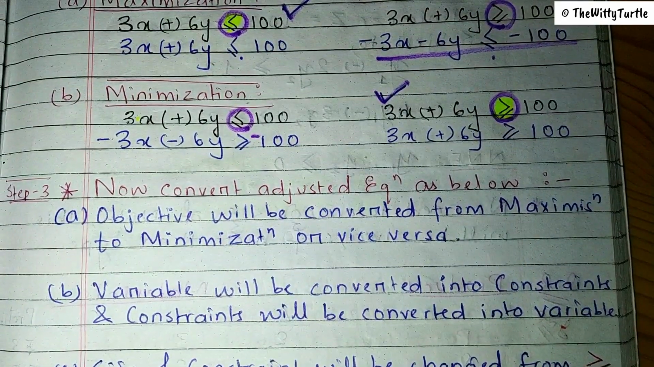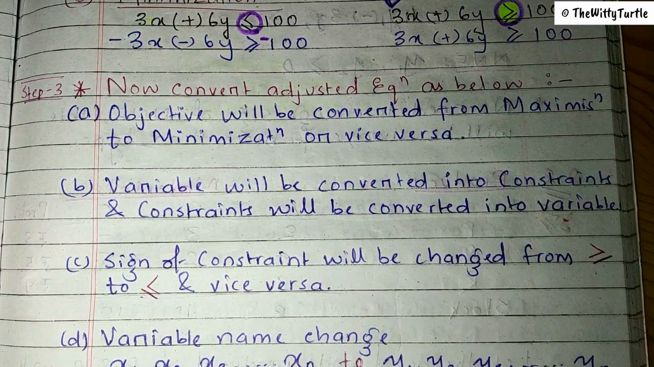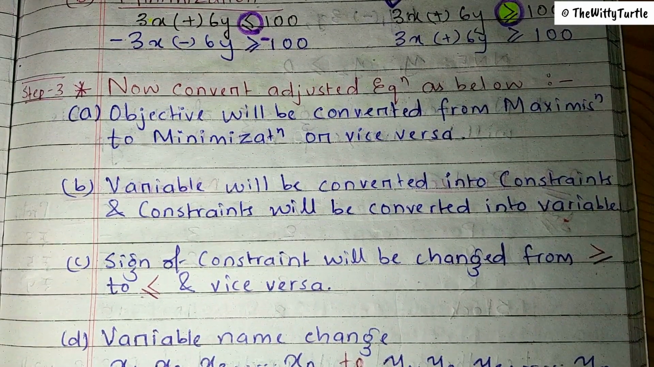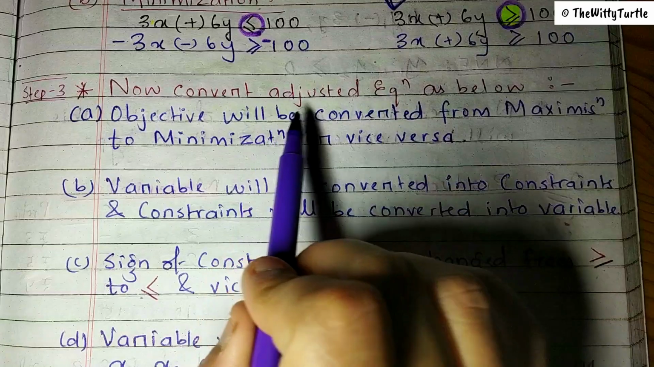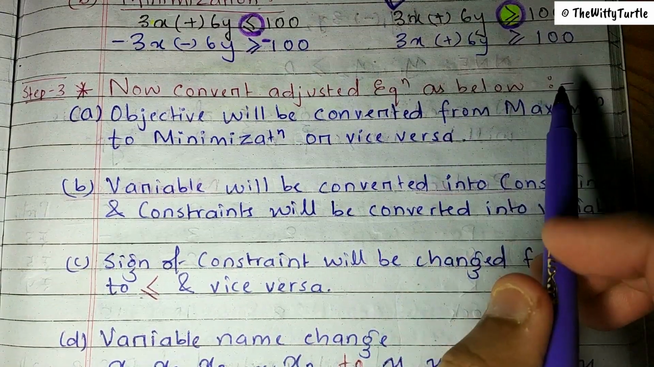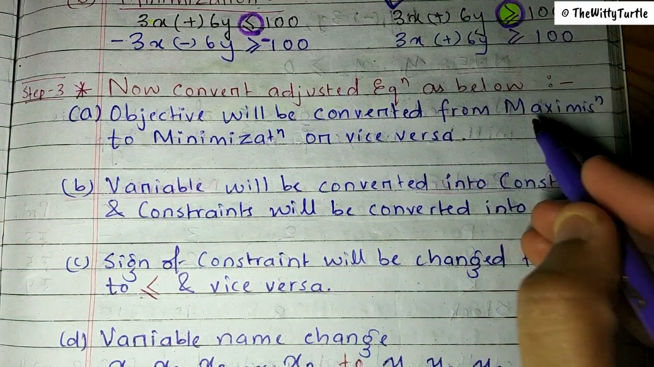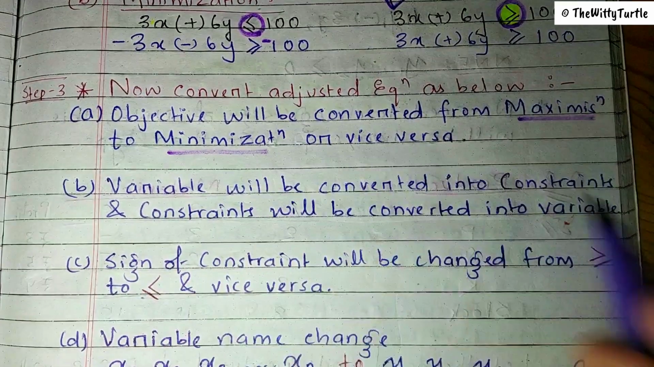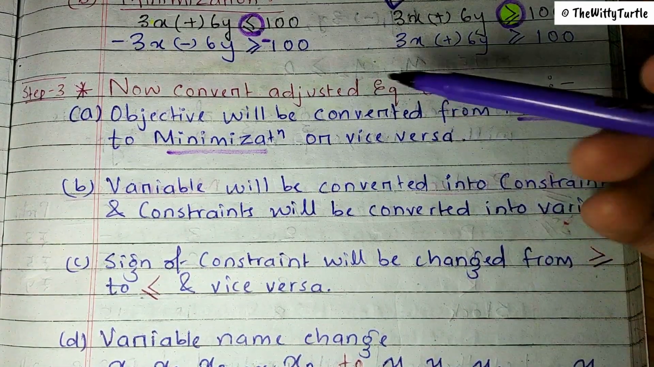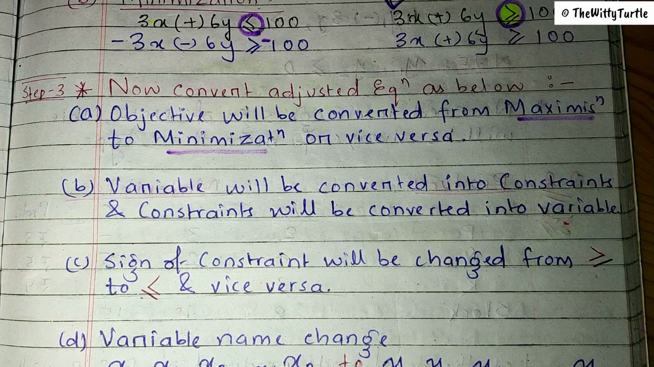Yeah, -100. Now, let's go to step 3. Step 3 says that now convert the adjusted equation as below. The objective will be converted from maximization to minimization or vice versa, obviously. So these are basically the steps to adjust the equation as dual after the conversion, right?